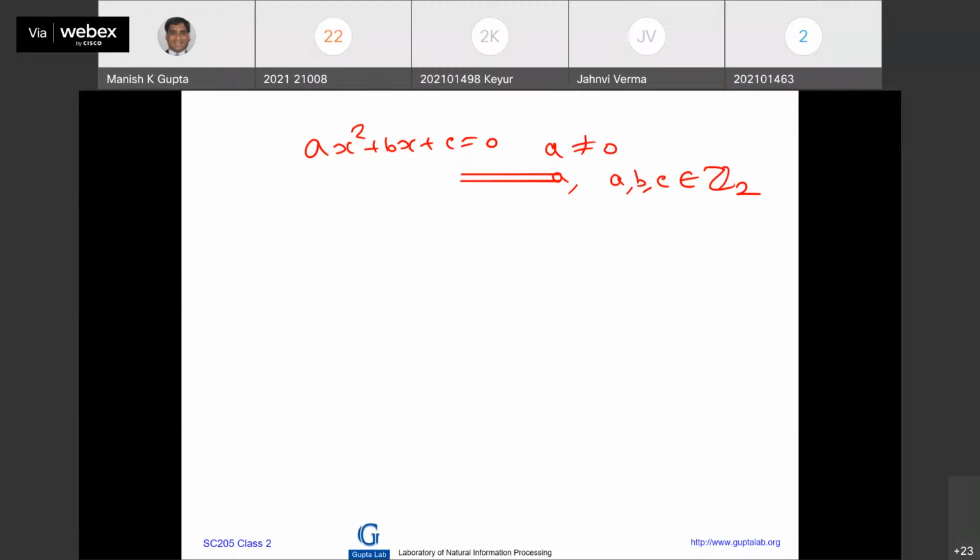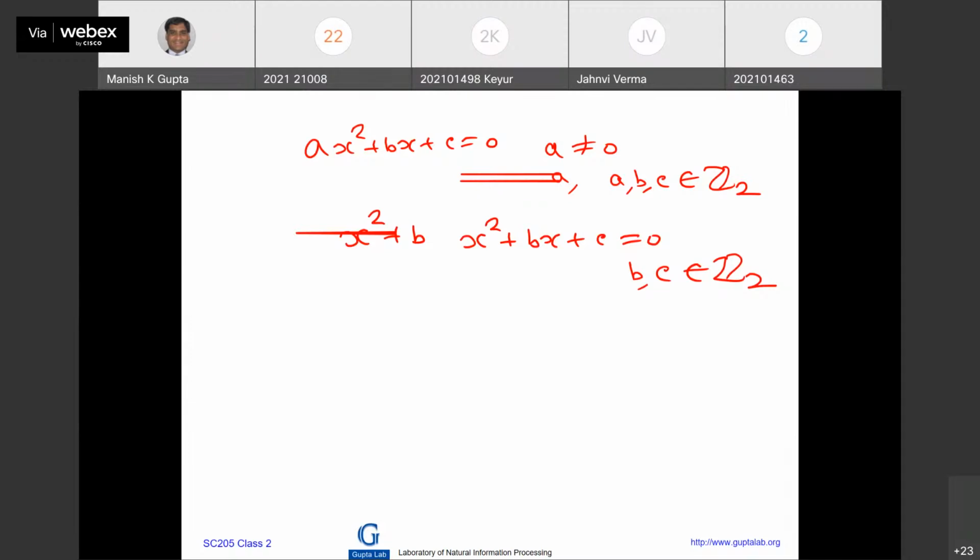But let us show you a few things. Let us see. Since a is not equal to 0, I know that all scalars a, b, c are in either 0 or 1, right? If a is not equal to 0, then a has to be 1. So the equation will become x square plus bx plus c is equal to 0, where b and c are in Z2.